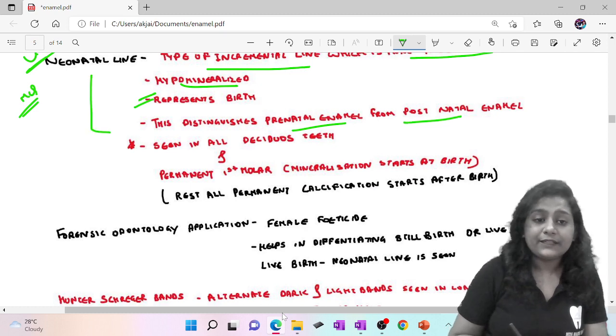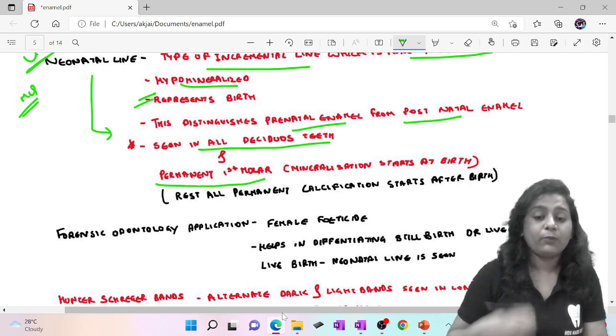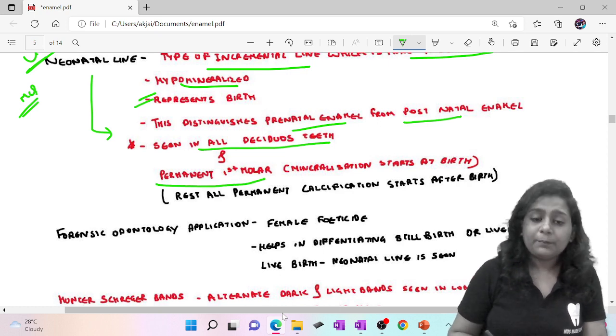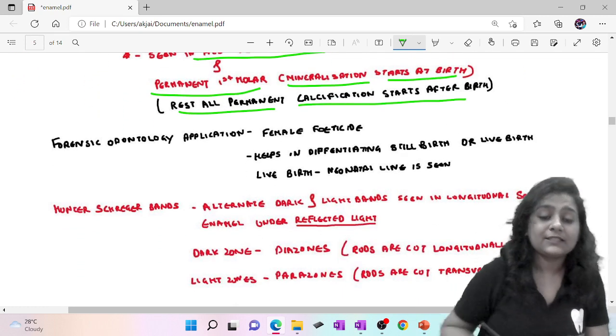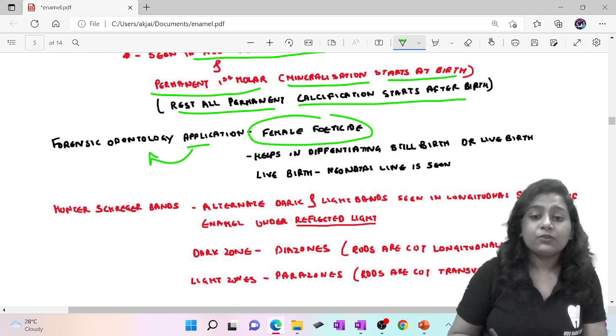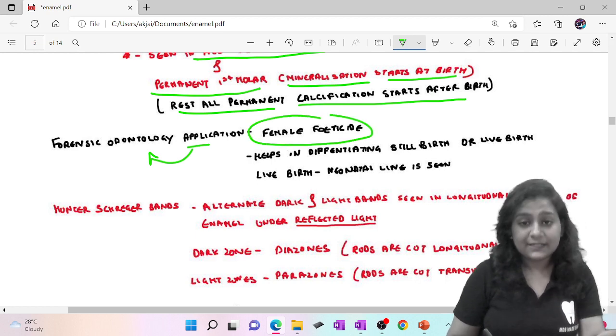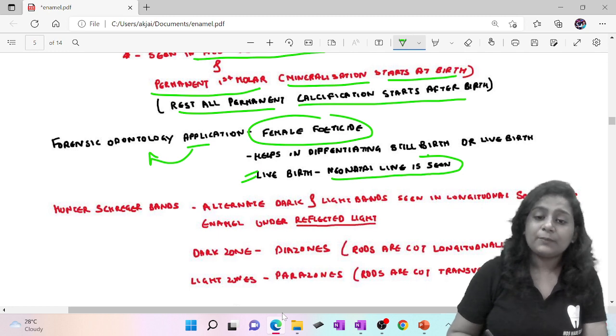Where is this neonatal line seen? It is seen in all deciduous teeth and your permanent first molar. Why your permanent first molar? Because mineralization of the permanent first molar starts at birth, while all the rest of the permanent teeth start calcification after birth. So what is the application? It is applied in forensic odontology during female feticides. If female feticide has occurred, the neonatal line will be seen because that is a live birth. So basically it helps in differentiating a stillbirth from a live birth.